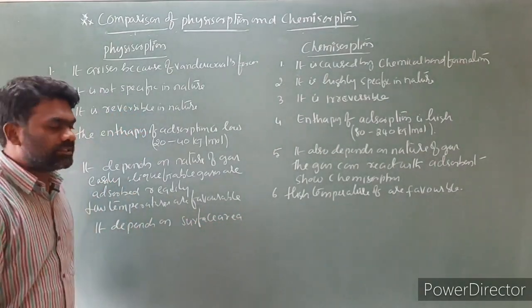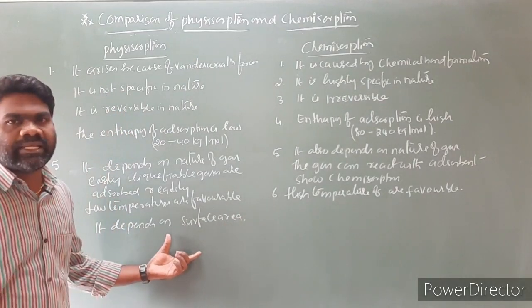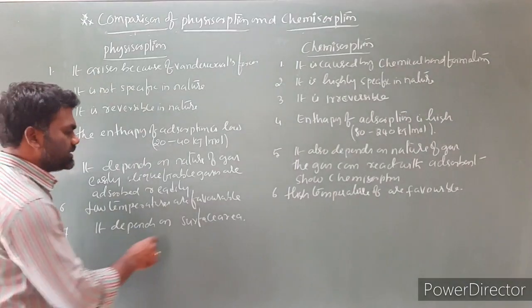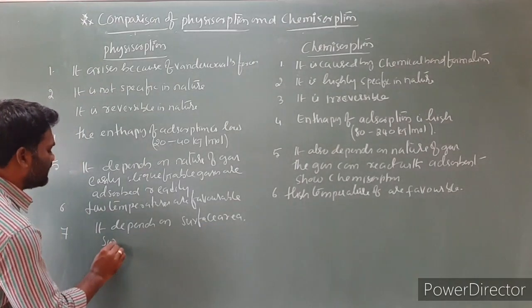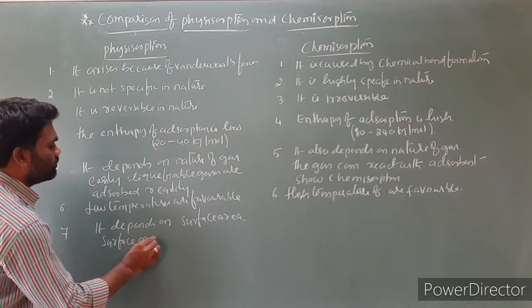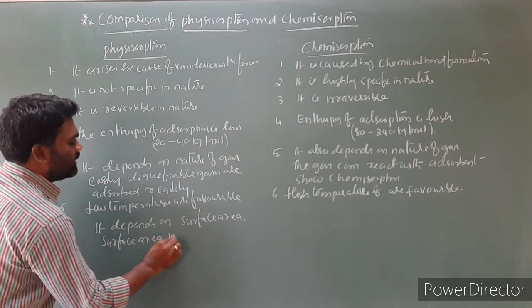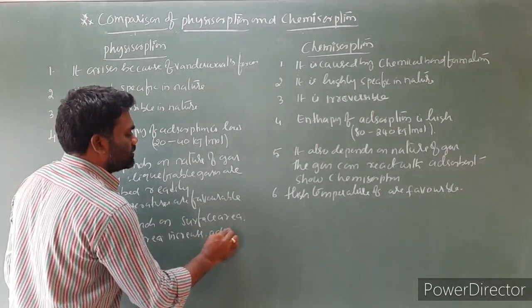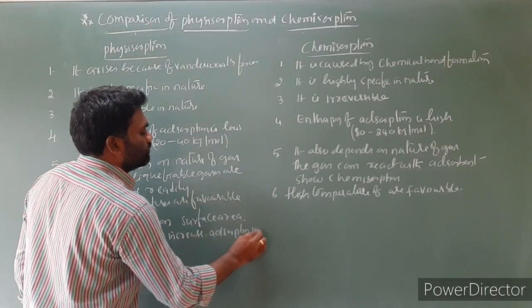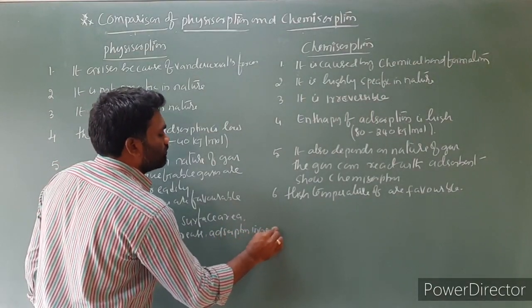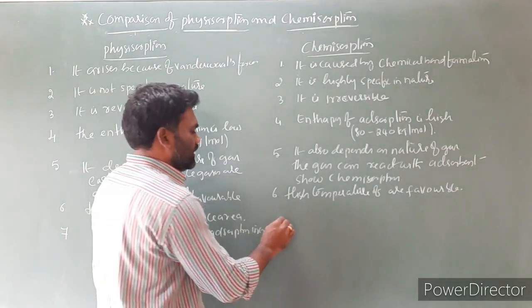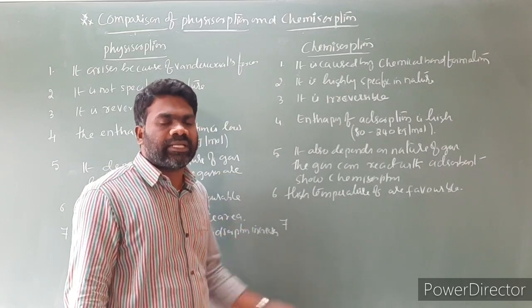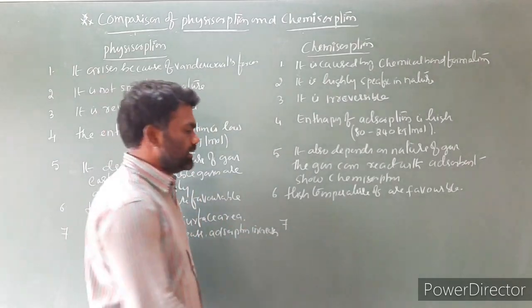As the surface area increases, the extent of adsorption increases. In chemisorption, the seventh one, it also depends upon the surface area. Surface area increases, extent of adsorption increases.